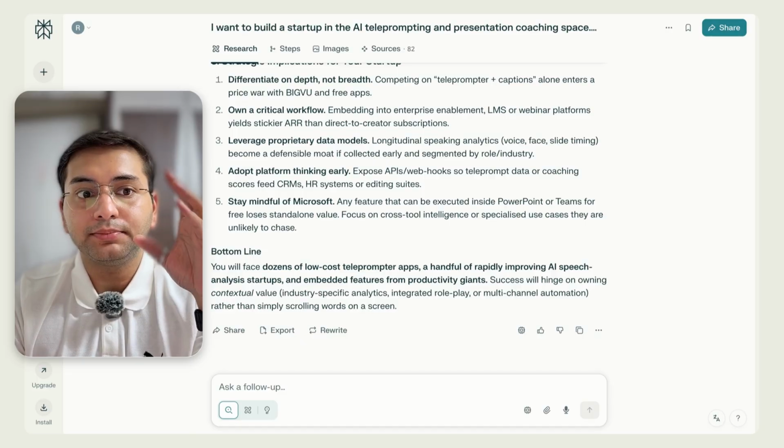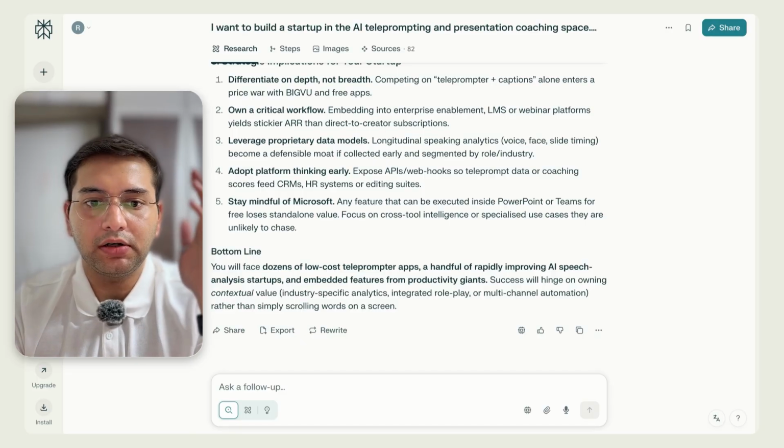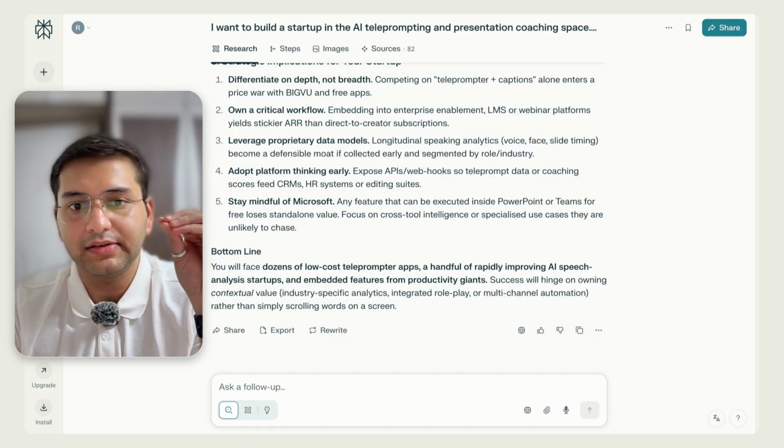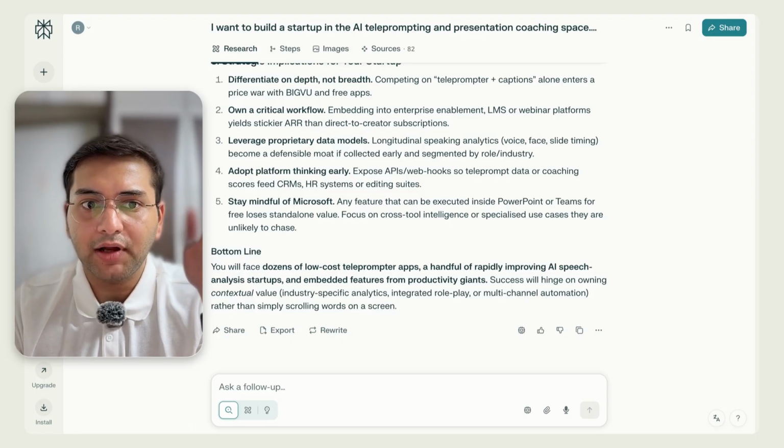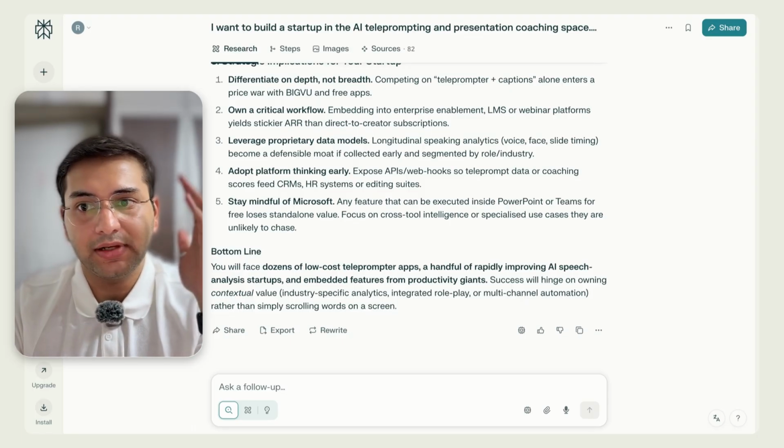I would say so far, Perplexity has given me the most amount of very actionable information to make a decision so far, with ChatGPT coming a close second. We have one more tool left, which is Google Gemini. So let's quickly dive into that.